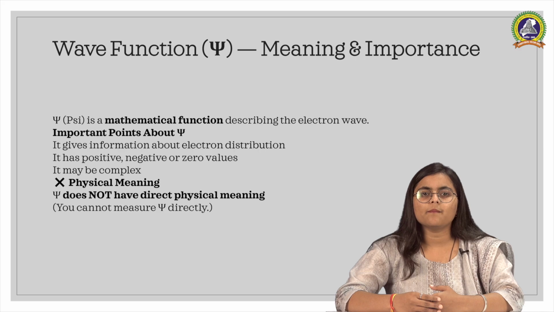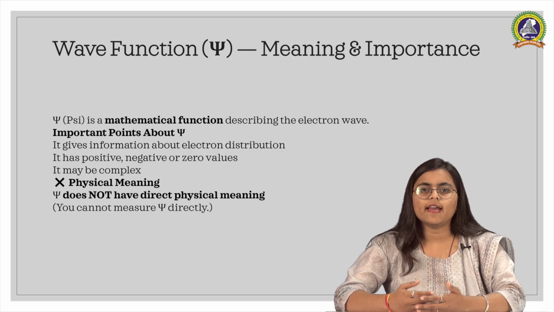Wave function psi. The symbol psi is called the wave function. It is a mathematical function that describes the behavior of an electron wave. Psi does not have any direct physical meaning. It simply contains all the information about the electron.